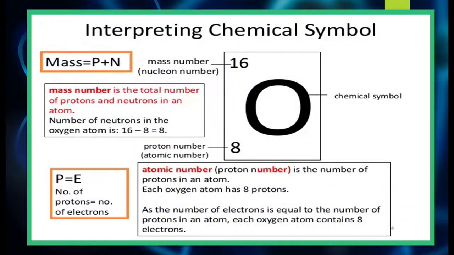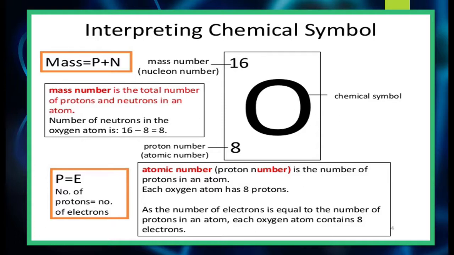Now interpreting the chemical symbol. If you have a symbol given like this, O, with 16 written above and 8 below, this 8 represents the atomic number and 16 is the mass number of oxygen. O is the chemical symbol. So it is easy for us to understand. Mass number is protons plus neutrons, and atomic number is the number of protons present. And remember, the number of protons and number of electrons are equal.